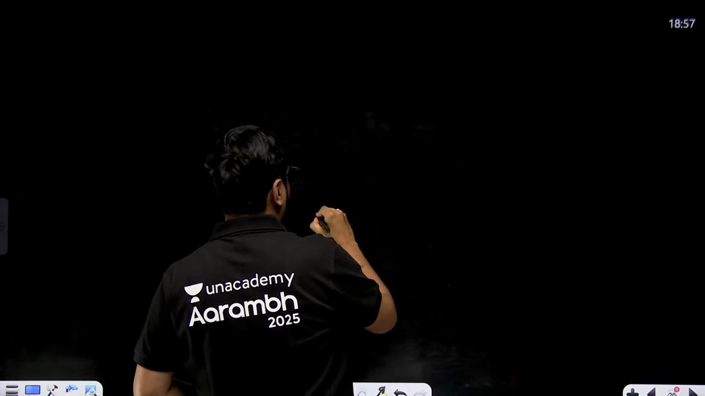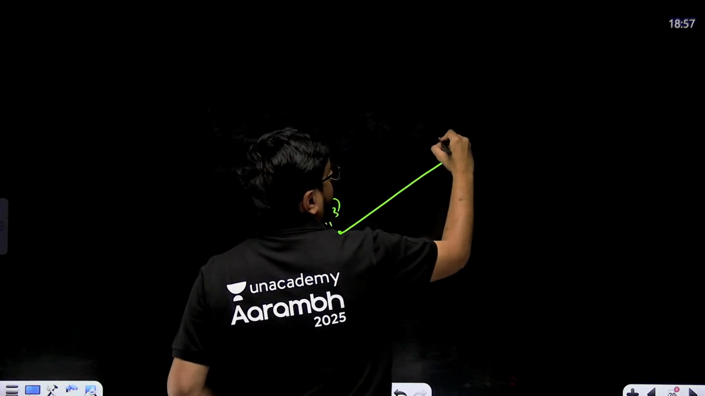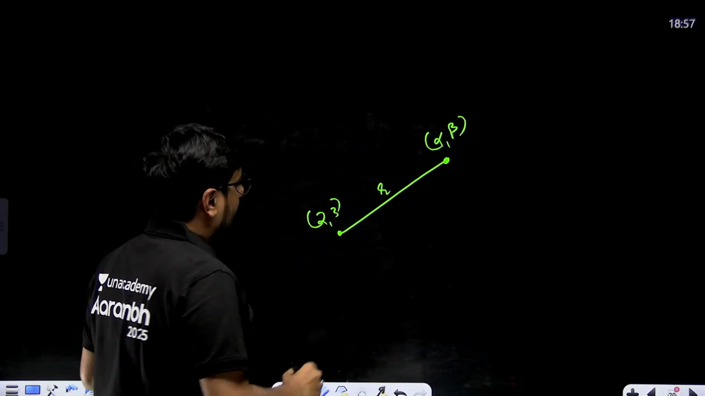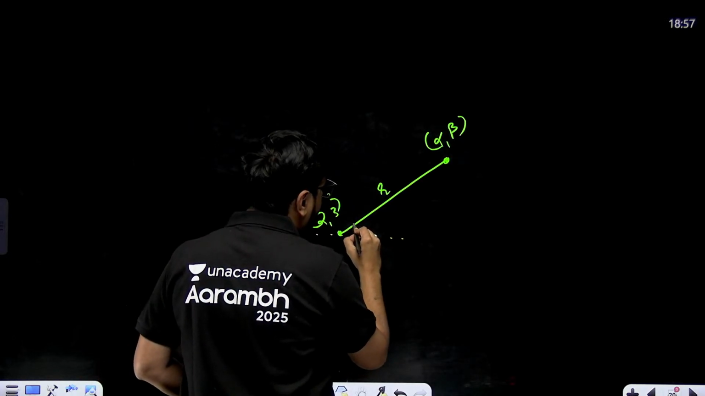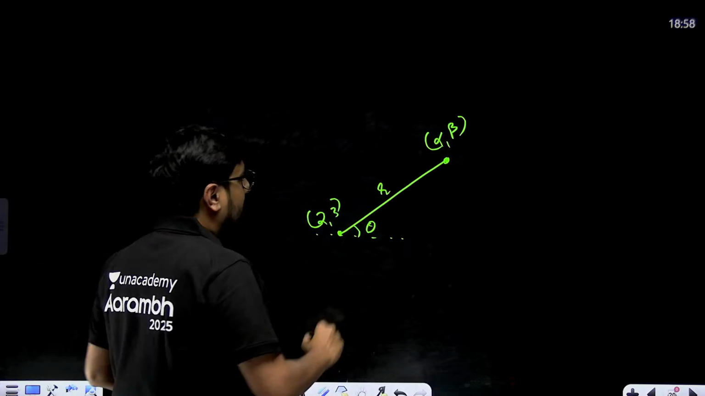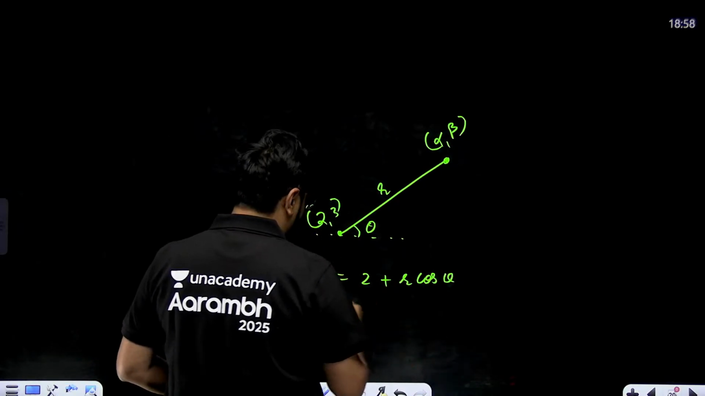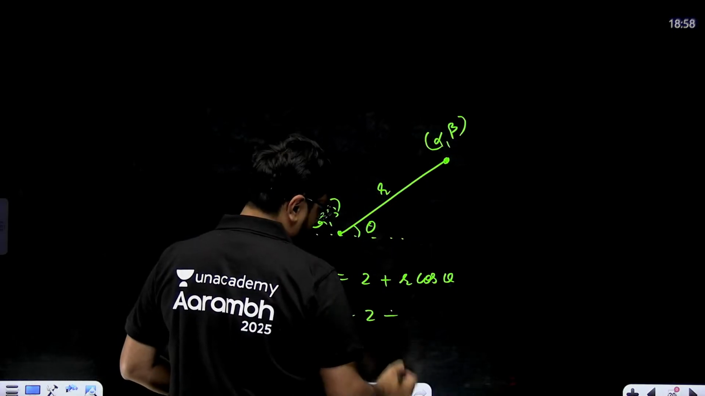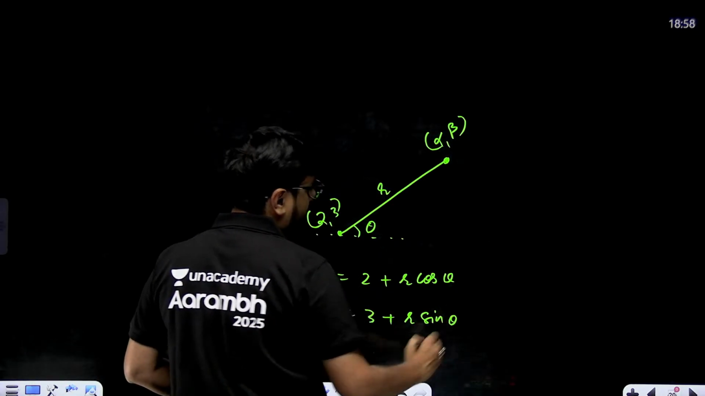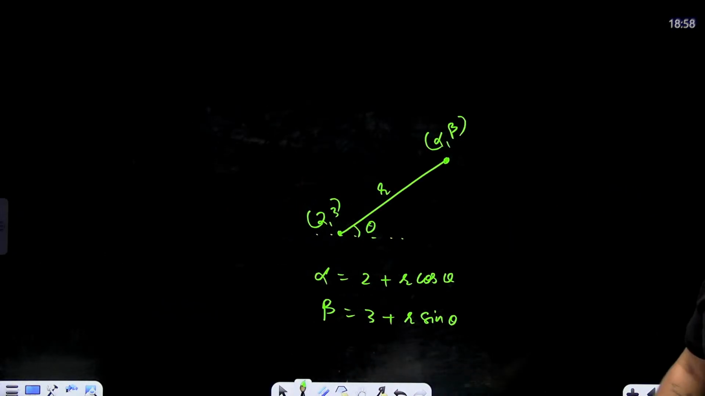Suppose this is a point 2, 3 and I want to know a point over here which is alpha comma beta. If I know that this distance is r and this theta, which is the slope of this line, both the things if I know, then alpha will be equal to 2 plus r cos theta and beta will be equal to 3 plus r sin theta. This we have studied in parametric representations of straight lines. Right? This we have studied already.